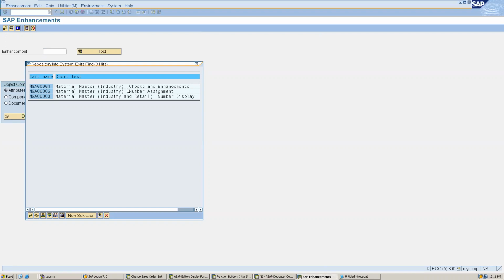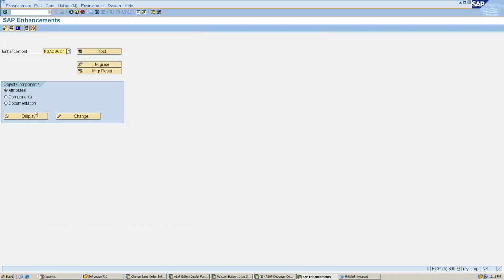If you see here, this one is for checks and enhancement. This one is for number assignment, meaning material number assignment maybe, and this one is for industry and retail number display. So maybe this one looks related to the retail or industry specific view. So let's check one by one.